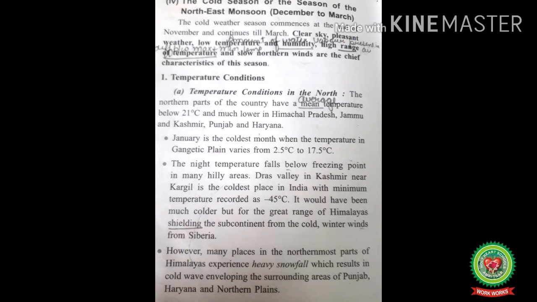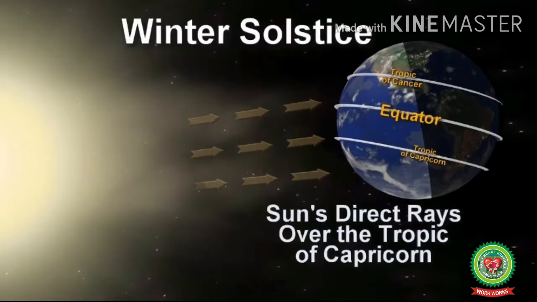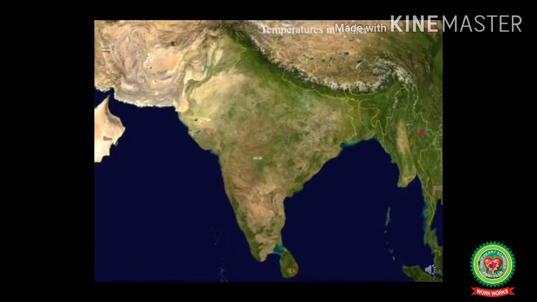Next we have temperature conditions. Before starting with the temperature conditions, let's discuss this topic in brief. During this season, the sun shines directly over the Tropic of Capricorn. Hence, the mainland of India has low temperature. Now let's have a look at the temperature on the mainland of India and nearby water bodies.